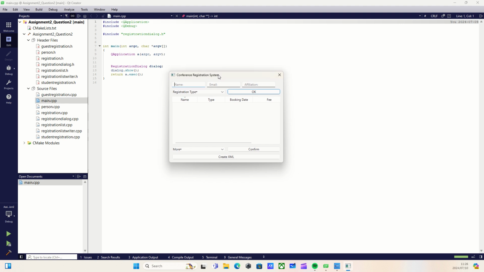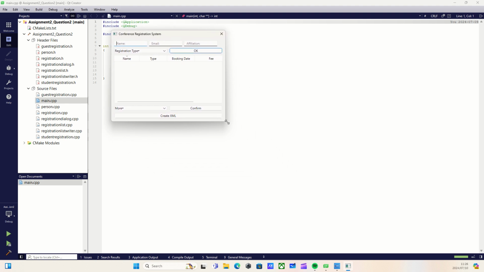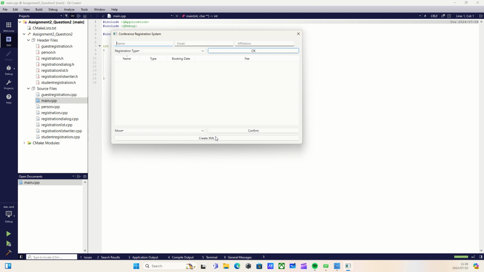you notice that it primarily still looks the same, apart from this one large button on the bottom called Create XML. If I just click it, it states, cannot write from an empty table, fill in data. Okay, so let me go and just create some data. So Ash, at ash_Pokemon at gmail.com, and then affiliation, let's just say YouTube, and this is a standard registration.